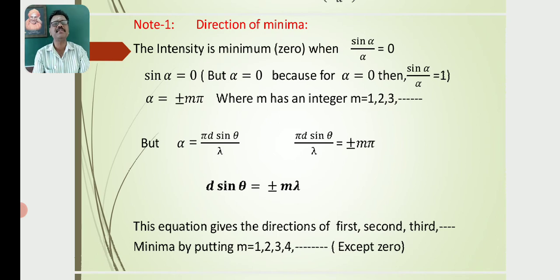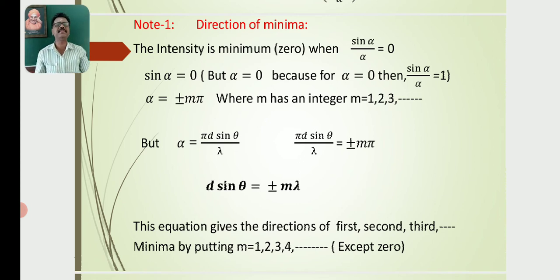So α = ±mπ, where m is an integer: m = 1, 2, 3, etc. But we know α = π d sin θ/λ. Then π d sin θ/λ = ±mπ, where π cancels, and finally we get d sin θ = ±mλ.